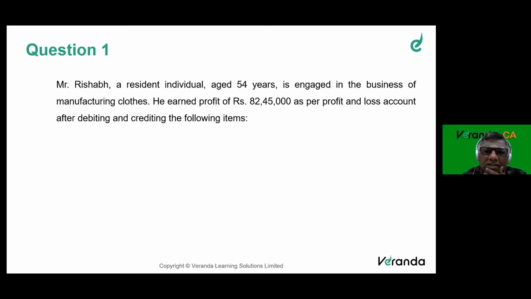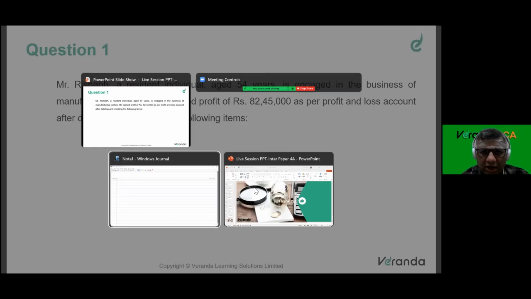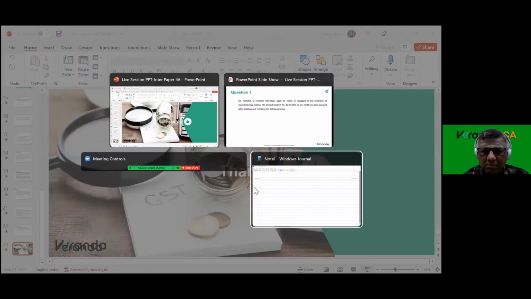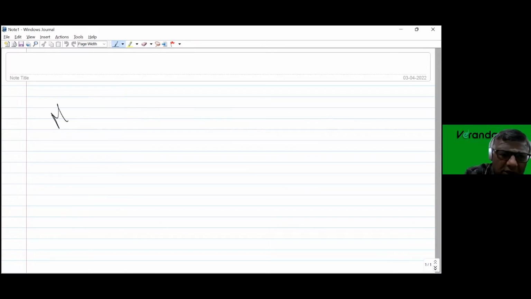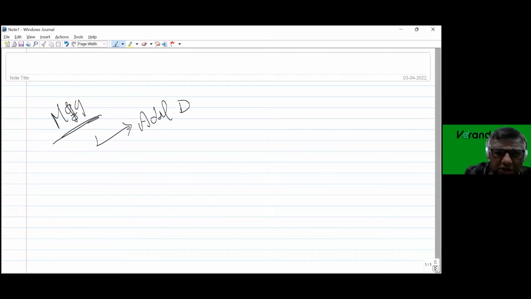Mr. Rishabh, a resident individual, aged 50 to 54 years, is engaged in the business of manufacturing clothes. Well, whenever you read the word manufacturing, my dear friends, the immediate thing that comes to our mind is the additional depreciation that these entities are going to enjoy.